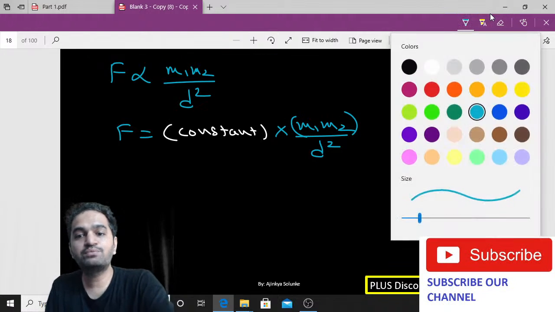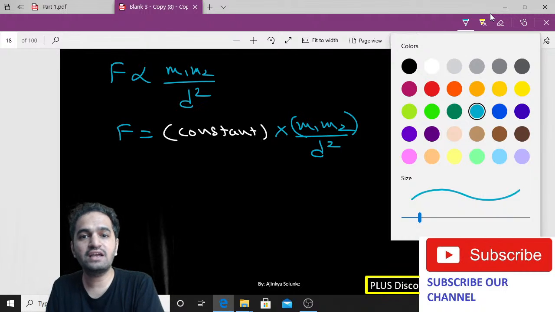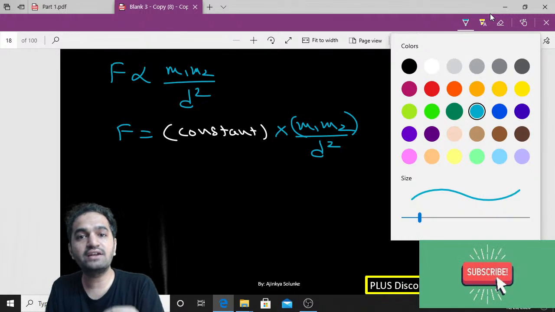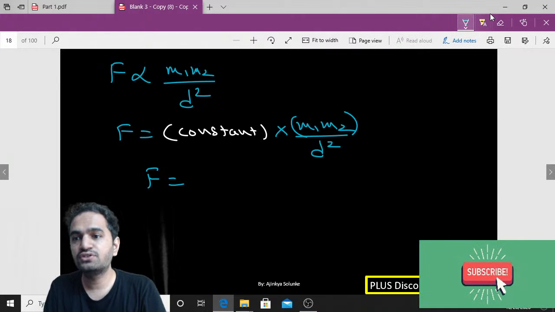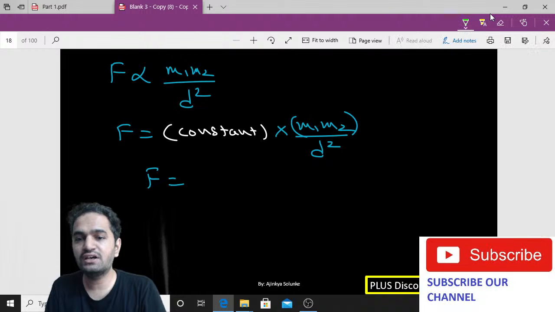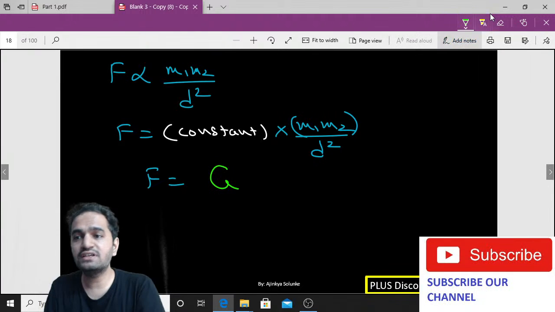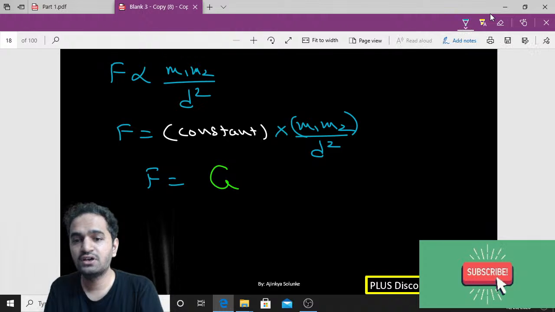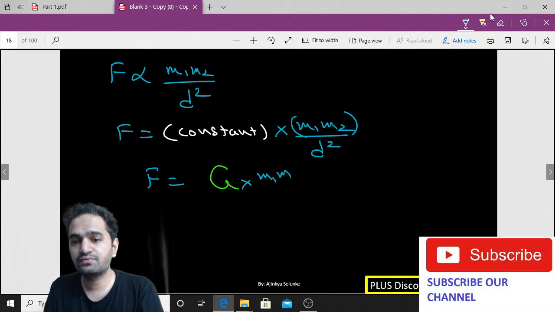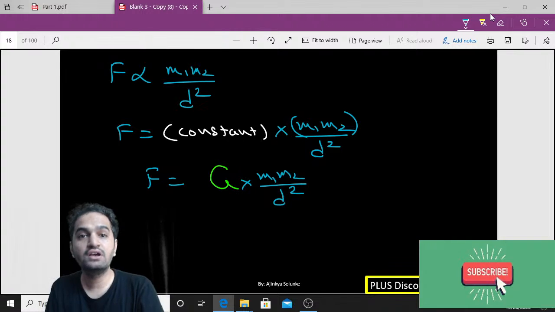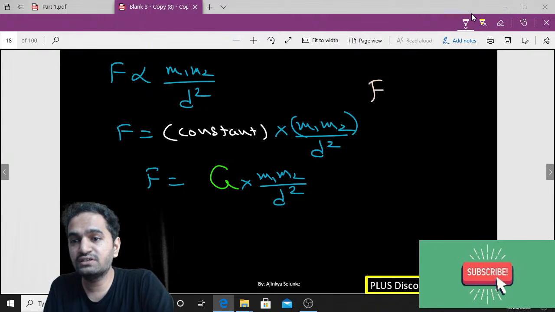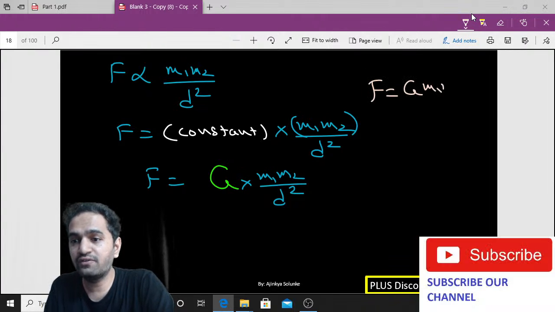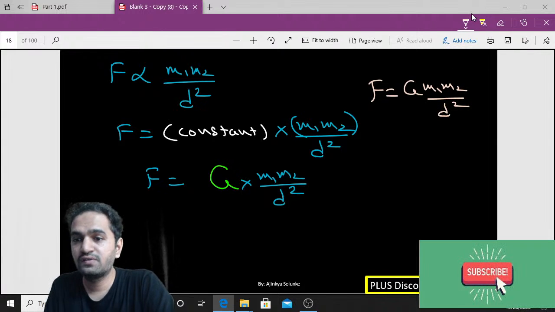Now Newton has put a letter there. As you know, a constant can be given any letter, but Newton decided to give the letter capital G there, and the rest of the things will remain the same. So that is m1 into m2 divided by d square. This is the formula which has been given by Newton for our gravitational force. So F is equal to capital G into m1 m2 divided by d square.